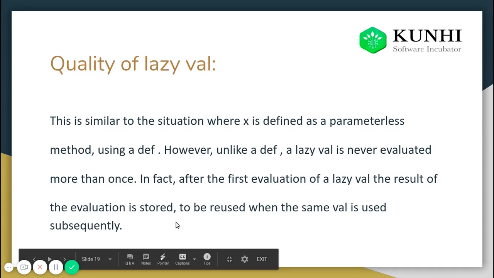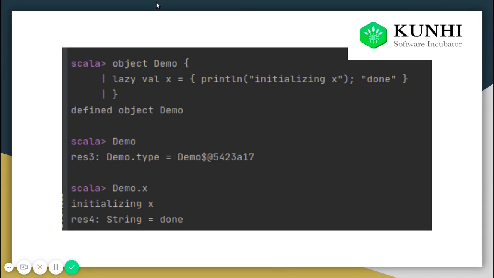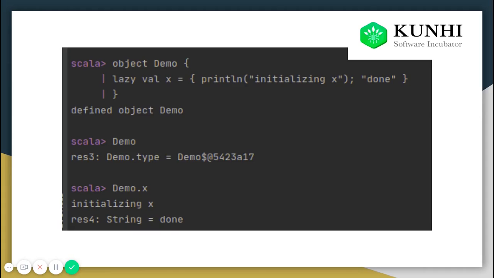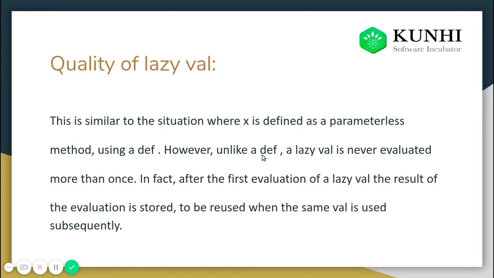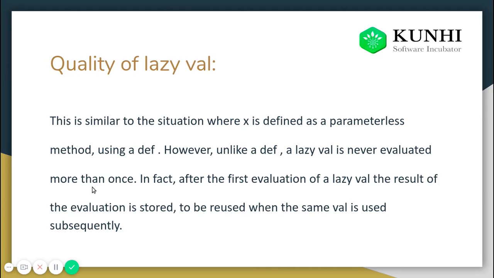Whenever demo.x is called later in time, it will not run this object again. It will not go into it. It will just give the value it has stored and show it to us. So it will work only once. It will only initialize any variable only once. Unlike a def, a lazy val is never evaluated more than once. It will only evaluate once and store it.